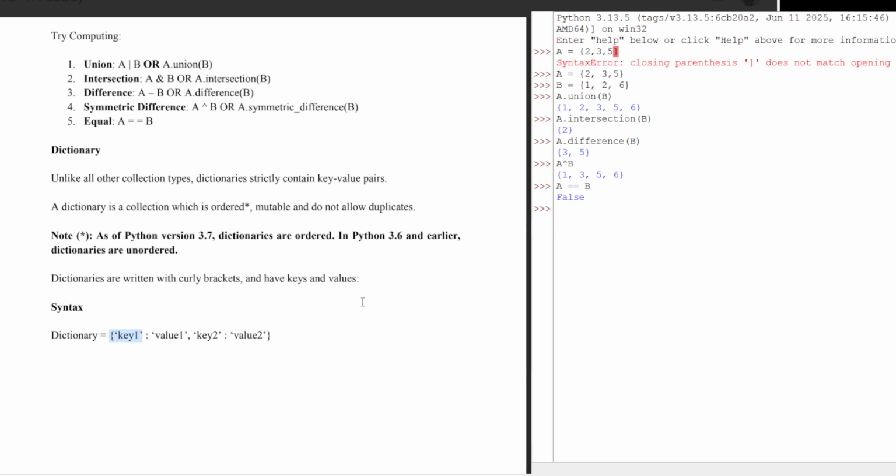This is how you mention it. Suppose the key can be the roll number, and the value can be the name. So 1 is the roll number, followed by a colon and the name. I can have Amit as the value for key 1, then Asif as the value for key 2.